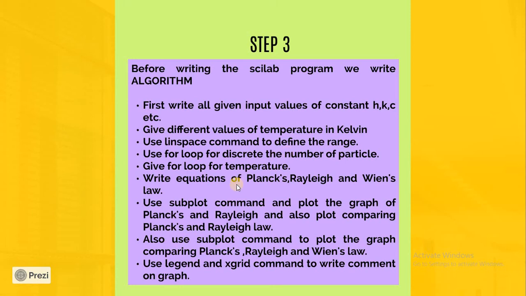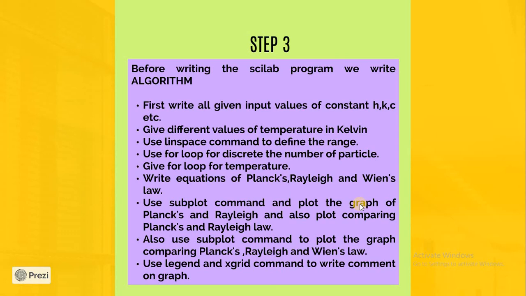Next, in the program we'll provide all three equations for the three laws, and then we'll plot all three calculated values so that we can easily observe them through a graph. For this we'll be using the subplot command.